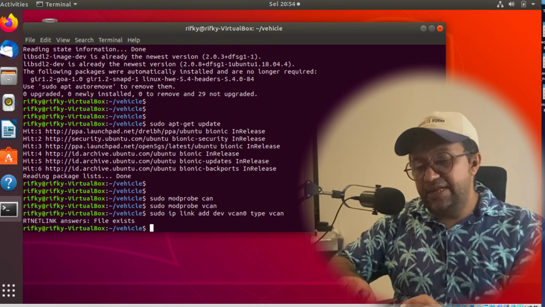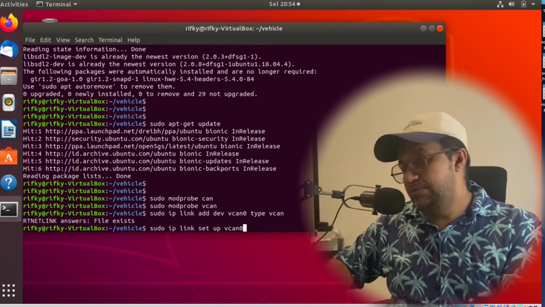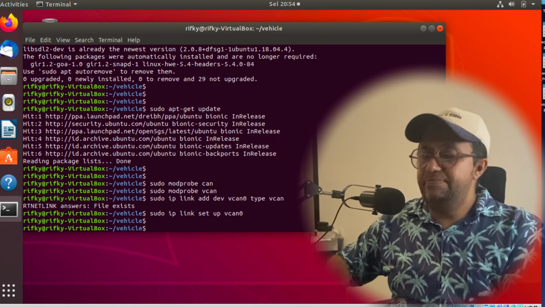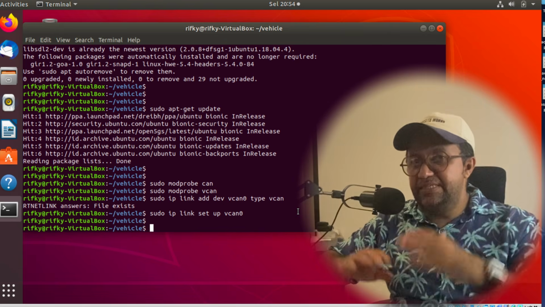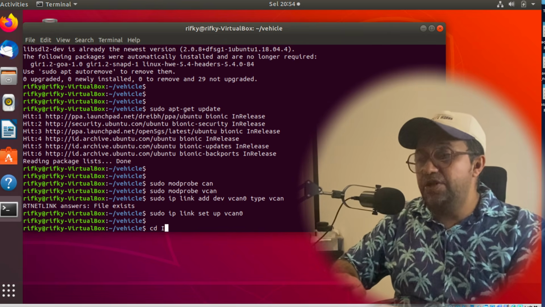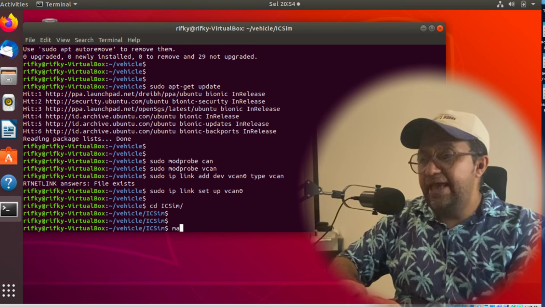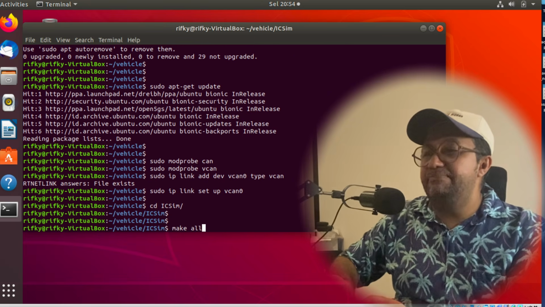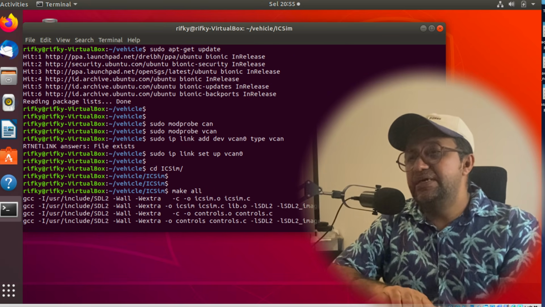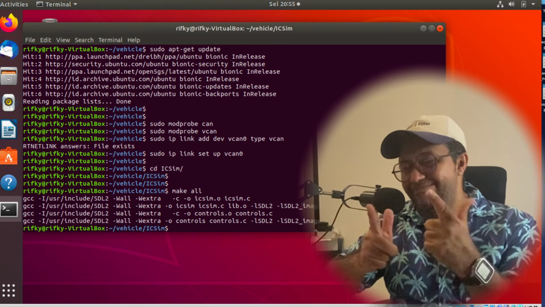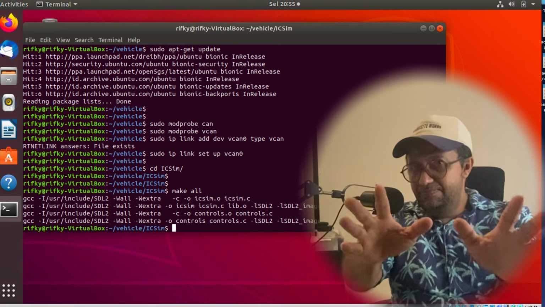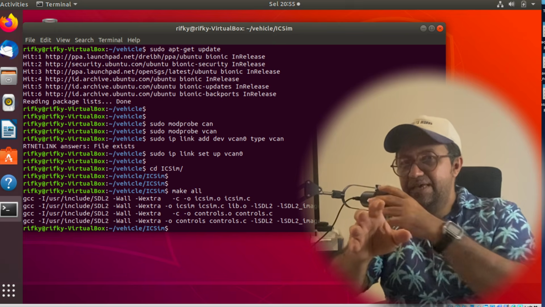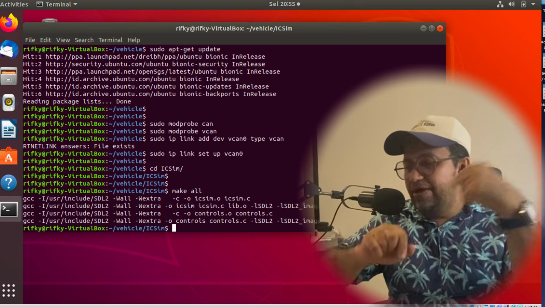And of course, there is another one like this. Okay, this is the link set up for the virtual CAN in this case. After this it is all done. So what we're going to do, we just need to go to this one and build it by running make all in this case. Okay, this is already done. Now we are good to go, guys. Stay with me, relax. I'm just going to show it to you one by one.